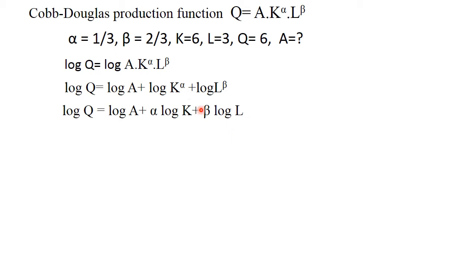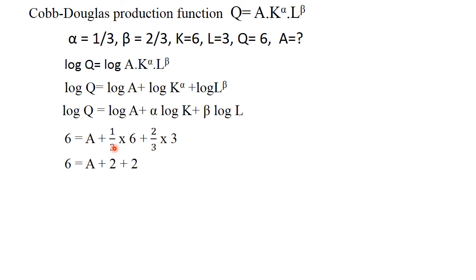Like that, here log K power alpha becomes alpha log K, plus beta log L. Now we have to apply all the values here. Q is equal to 6, A we don't know, plus alpha 1 by 3 into the value of K, 6, plus beta 2 by 3 into L, 3.